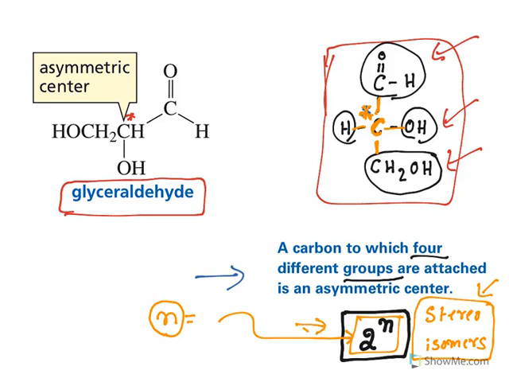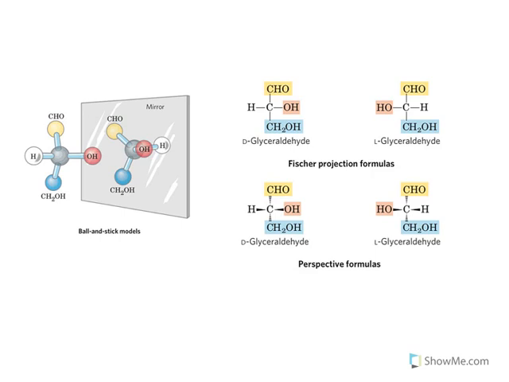So, in case of glyceraldehyde, you have 1 asymmetric center. So, n equal to 1. So, 2 to the power of n isomers means there are 2 isomers for glyceraldehyde. What are those? They are known as D-glyceraldehyde and L-glyceraldehyde. Now look at this. All of them are glyceraldehyde structures. They can be depicted in 3 different ways.